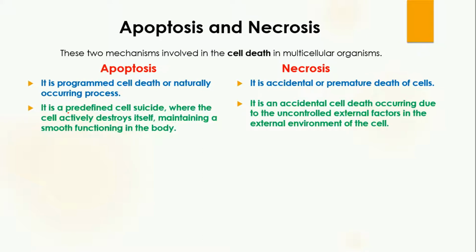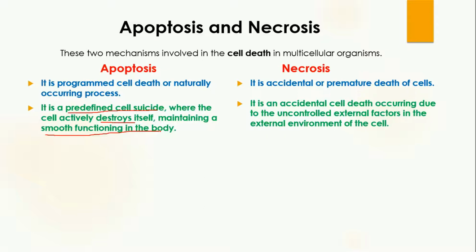Apoptosis is actually predefined cell suicide. Like I told you, after the completion of the work a particular cell has to perform, that cell is programmed to commit suicide. Why? Because the cell has to destroy itself to maintain the smooth functioning of the body. For example, if a cell has completed its function but is still present in the body, it may cause some kind of harm or may become a cancerous cell.